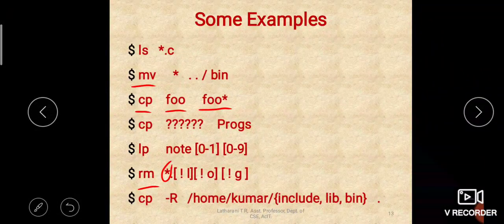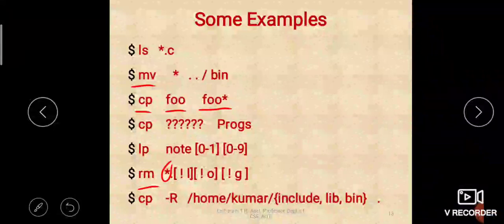Next we have cp minus r, where r is for recursive. Recursion you have studied in C, right? Recursion means it will repeatedly execute some function until some condition is met, isn't it? It will repeat itself until some condition is satisfied.